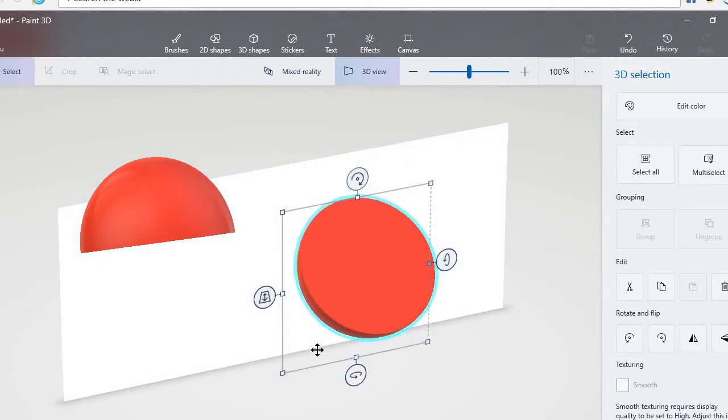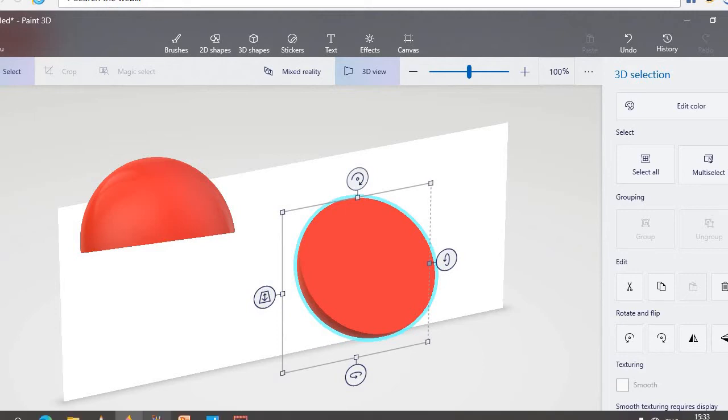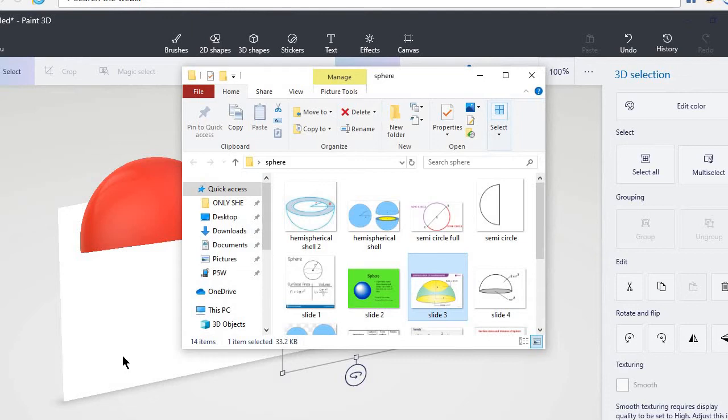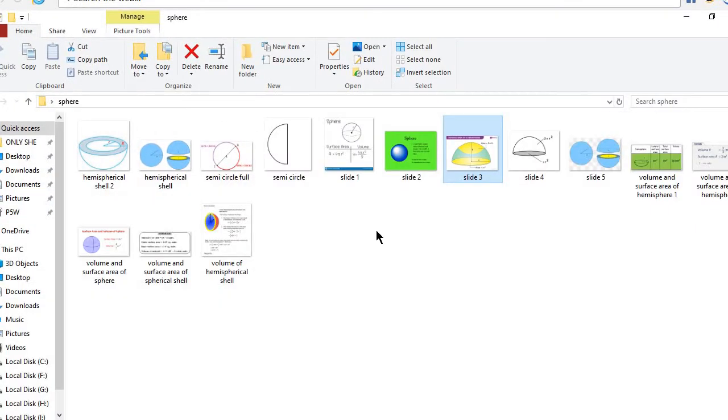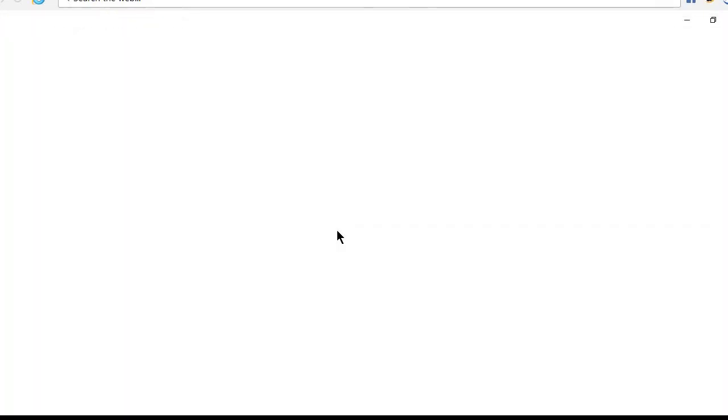Now what is the volume and surface area of the hemisphere? That you would like to know. So what is the volume and surface area of a sphere? I would like to show you from these slides. First of all, the volume of the sphere. This is the volume of a sphere. In the case of a sphere we deal with the radius; height is not considered here.